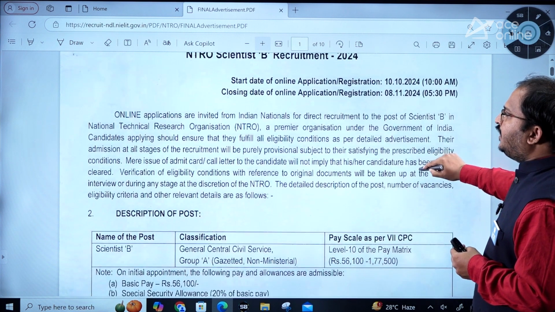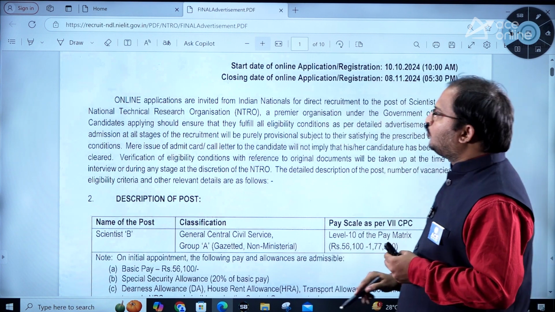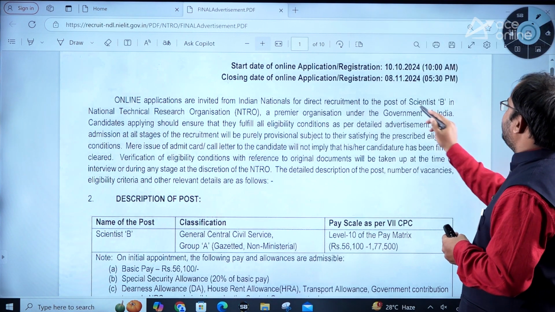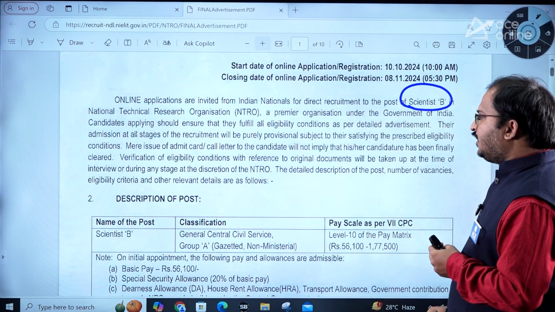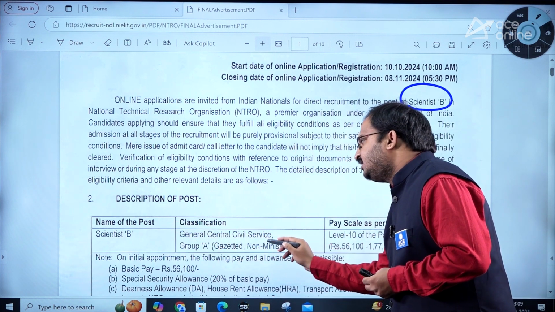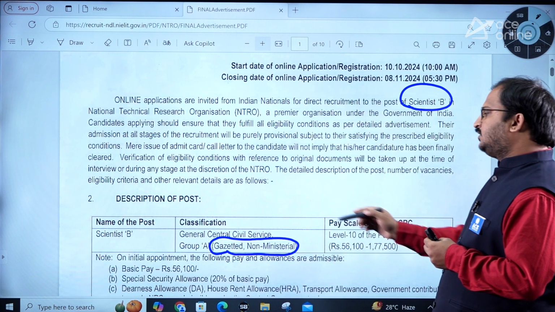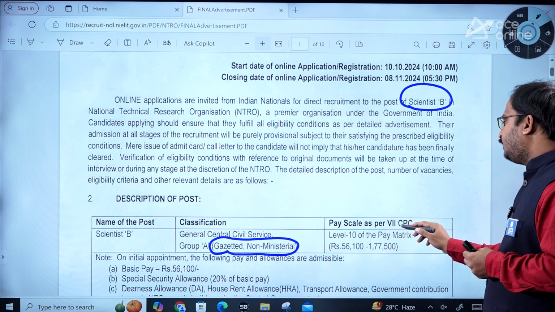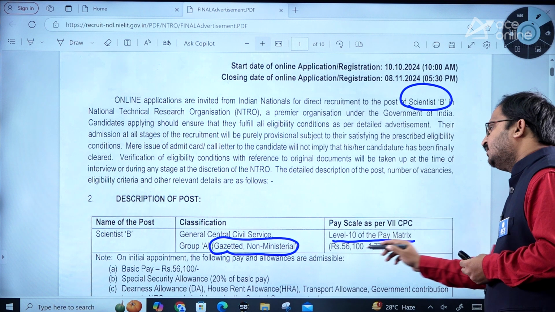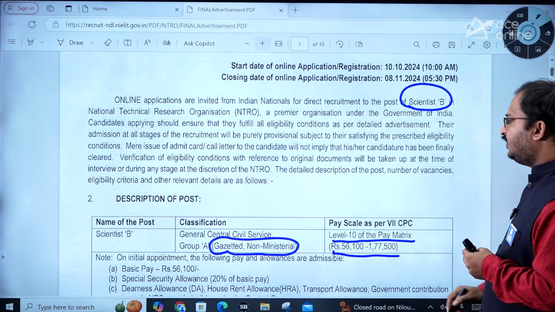Now, online applications are invited from Indian nationals for direct recruitment to the post of Scientist B. So this is the post name, dear students, Scientist B. This is the category. Name of the post is Scientist B. Classification: General Central Civil Service, Group A, gazetted non-ministerial cadre. So this is gazetted cadre, and pay scale as per 7th CPC, level 10 of pay matrix, 56,100 to 1,77,500.